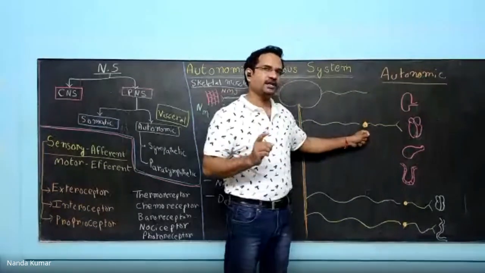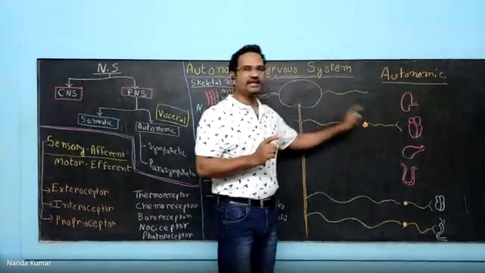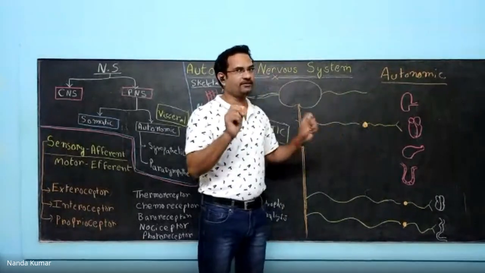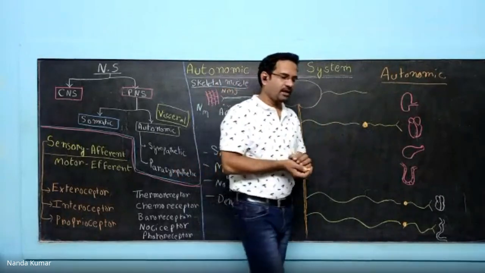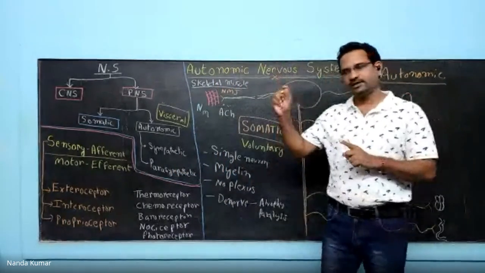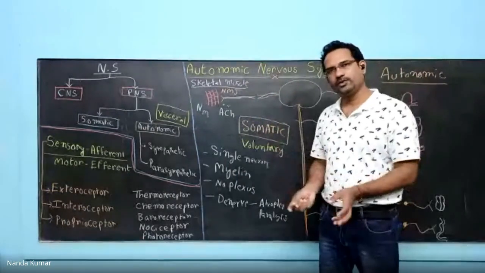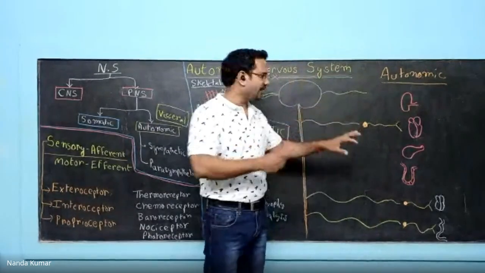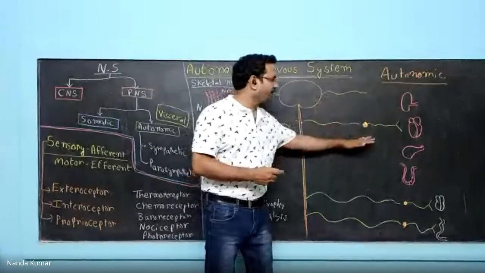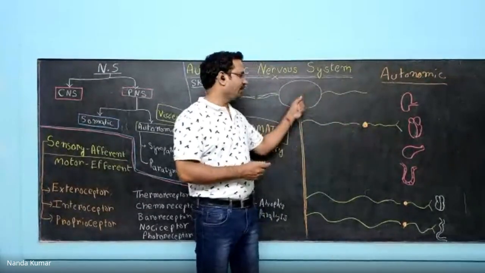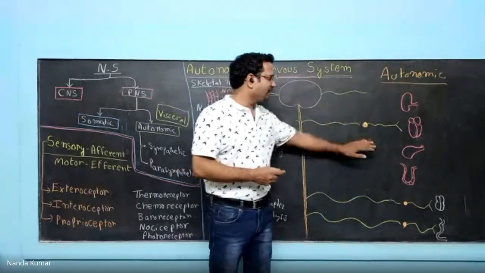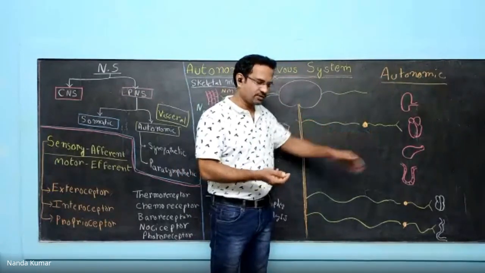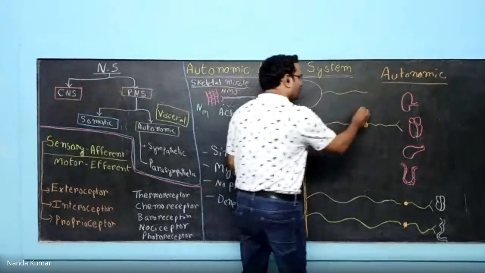It is a collection of cell bodies outside CNS. You know, a neuron is made up of dendrites, cell body, axon, and neuronal endings. That cell bodies collection, all the cell bodies will collect at one junction, which is out of the CNS. What is CNS? Brain and spinal cord.